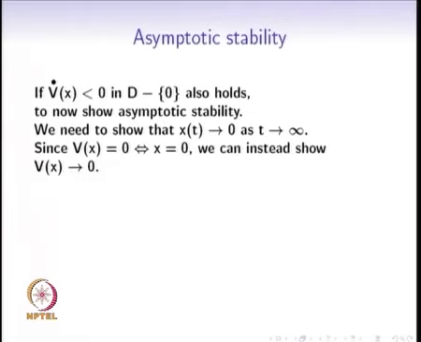But then since V of x is equal to 0 only at the origin, we can instead show that V of x tends to 0. Why? Because if V of x tends to 0, that can happen only when x tends to 0 as t tends to infinity.